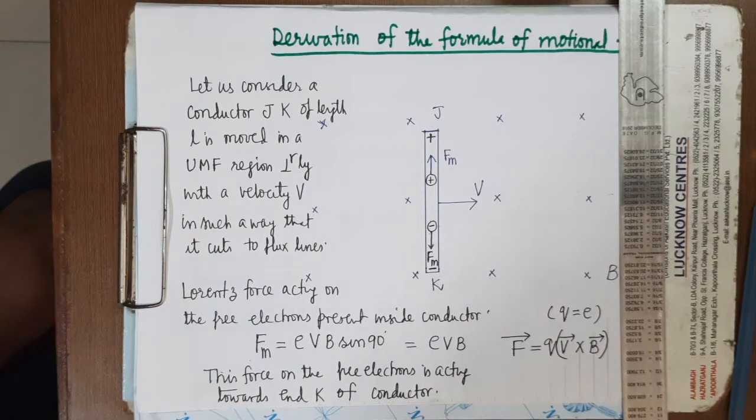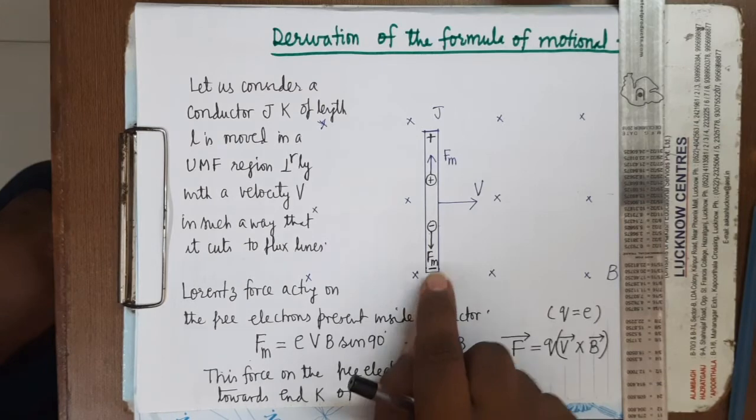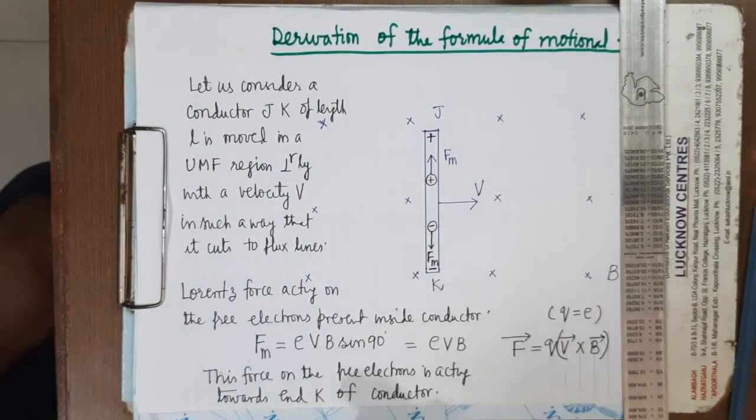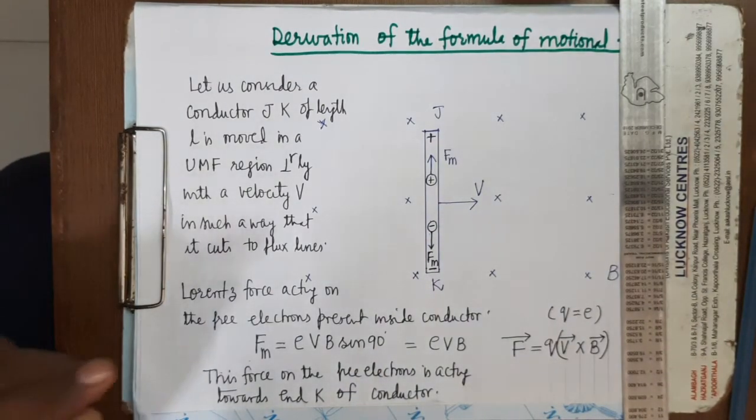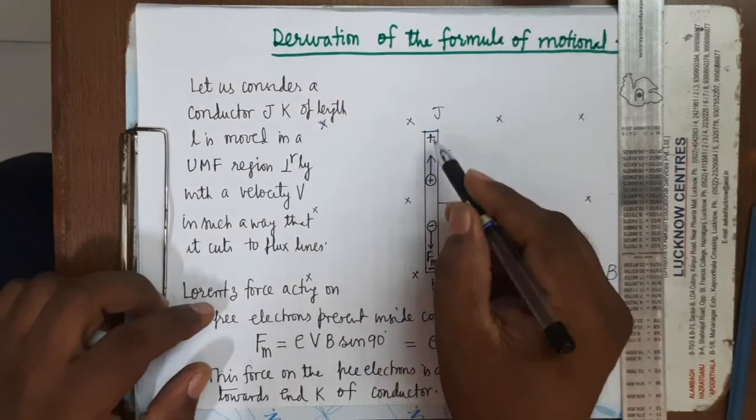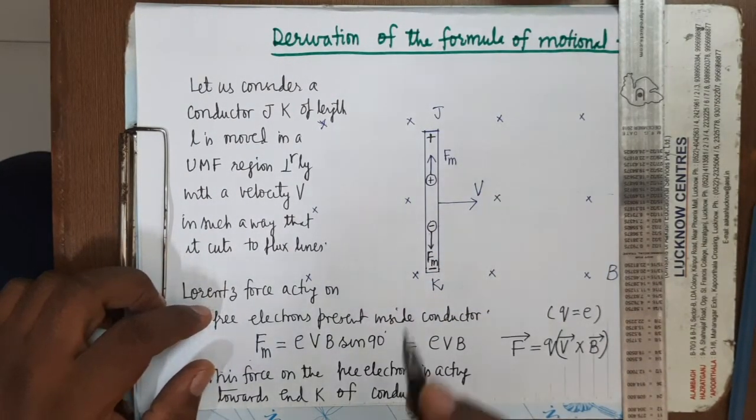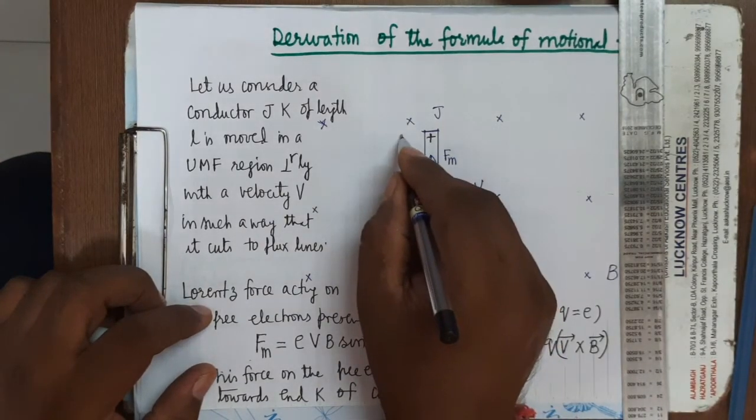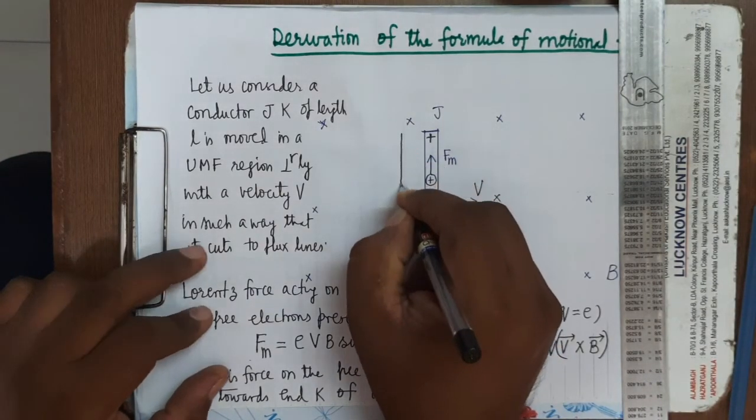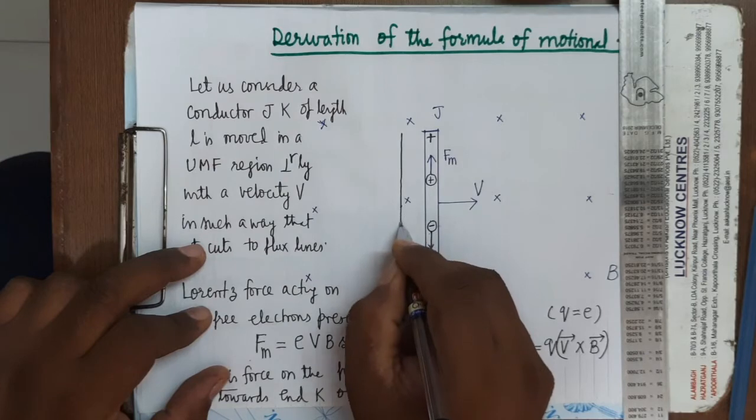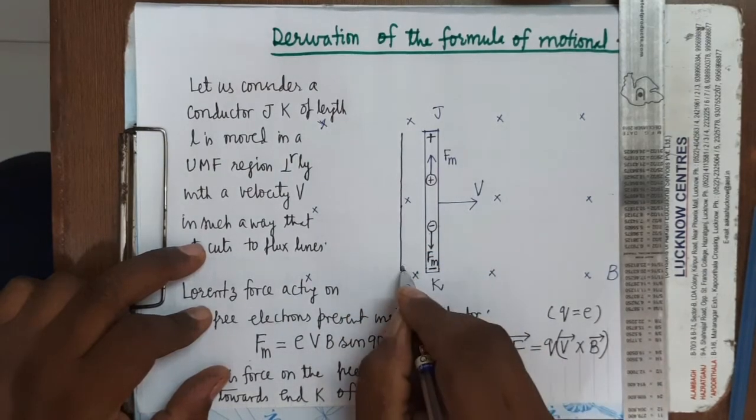Because of this production of opposite charges at the ends, what will happen? An electric field will also develop across the conductor. And what will be the direction of that electric field? The direction of that electric field will be from where to where? From J to K.